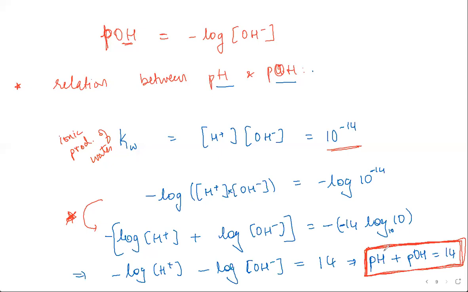You need to be able to calculate the concentration of OH minus ions from there. Knowing this relation, if you know the pH you can get the pOH, and once you have the pOH, you can calculate the concentration of OH minus ions. If you get a slightly twisted question, it's better to note down the relation between pH and pOH.